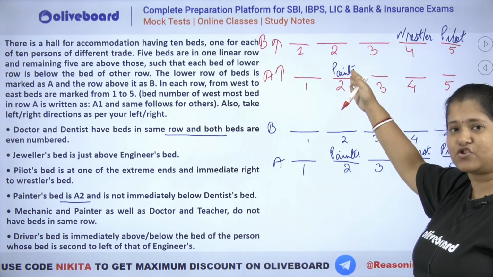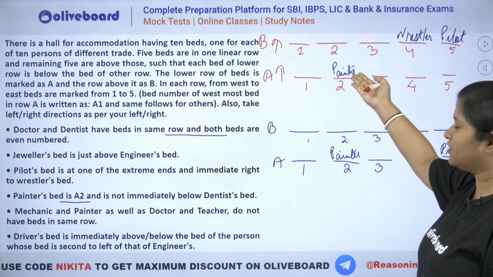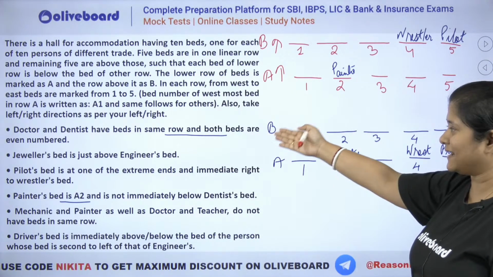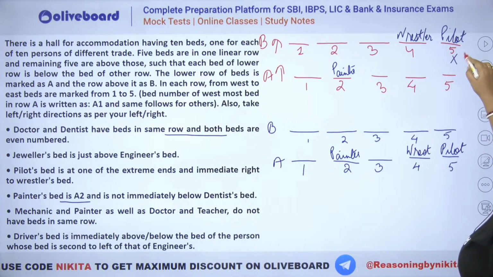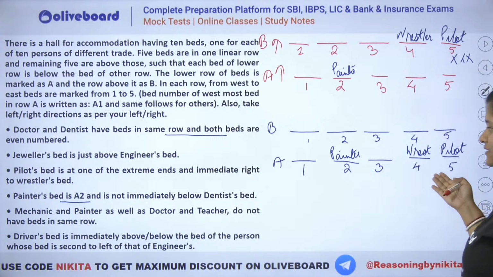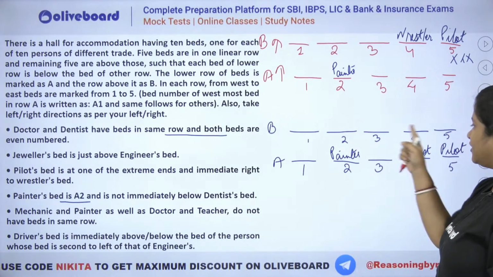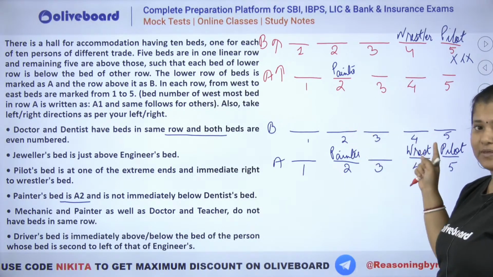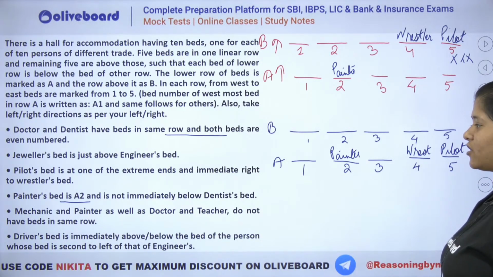सिमिलरली यहाँ पर पेंटर इज ऑलरेडी देयर. दैट मीन्स अगेन यू कैन नॉट प्लेस योर दिस डॉक्टर एंड डेंटिस्ट. राइट, मतलब ये फर्स्ट वाला केस एलिमिनेट हो गया. You cannot place them. So that means you will have to utilize this one. And you can see 2 and 4 have been vacant in row B. So you will be placing your dentist and doctor here.